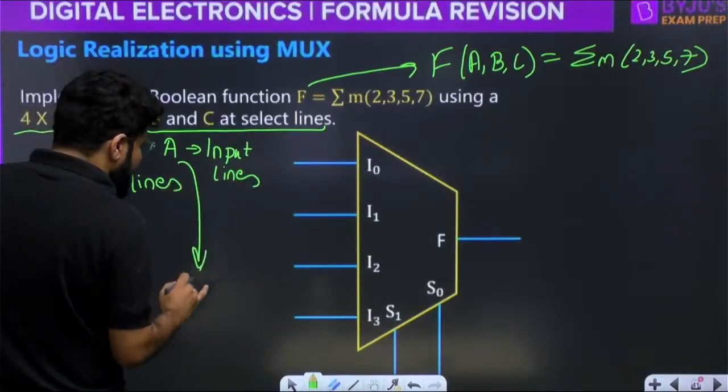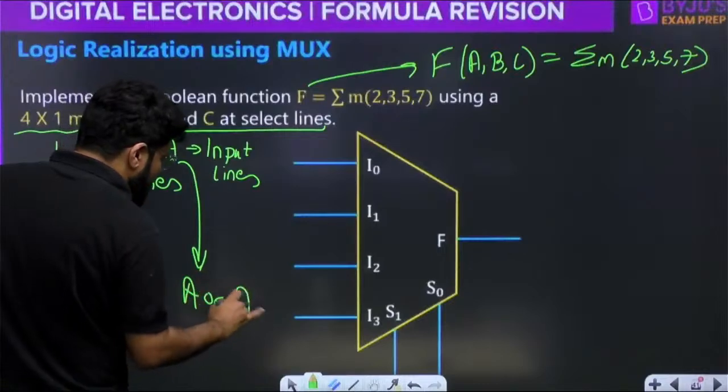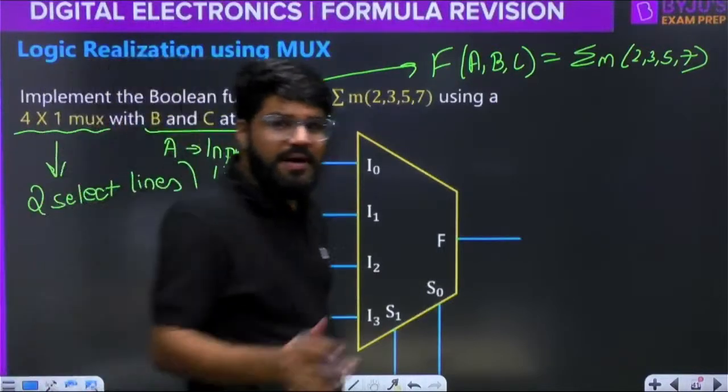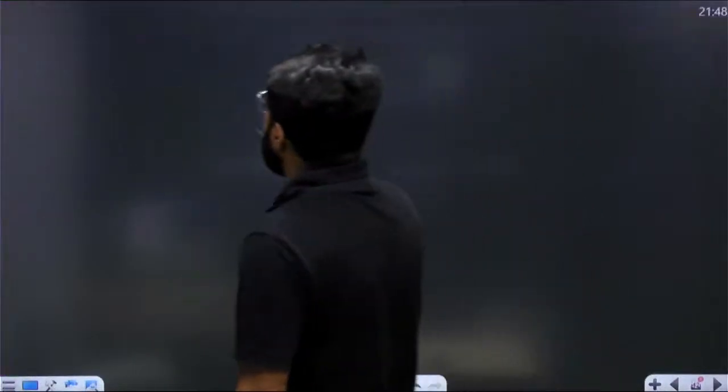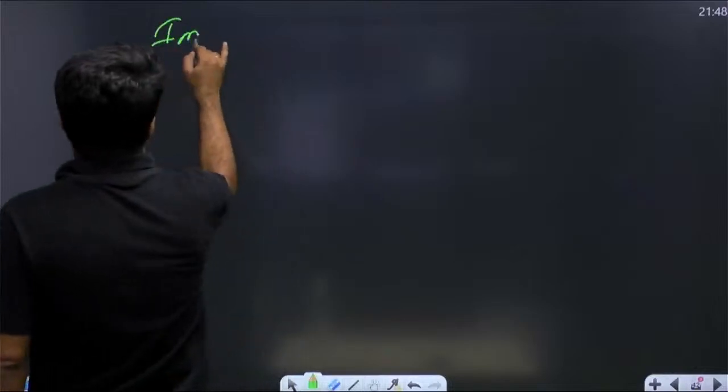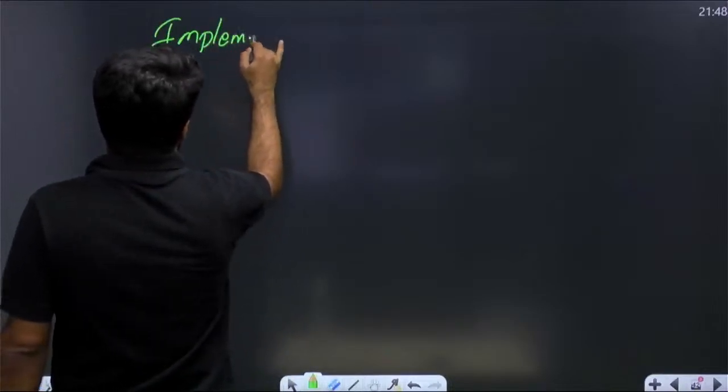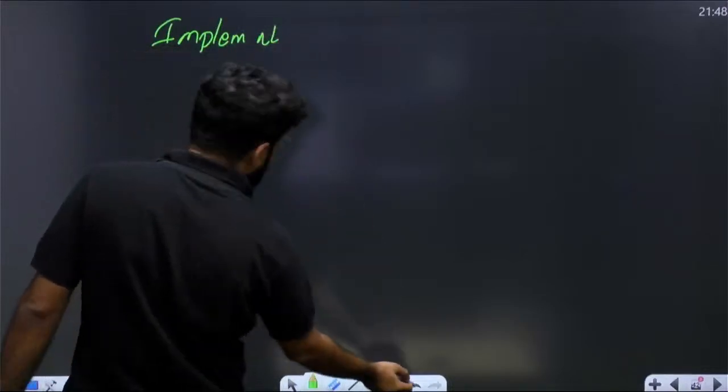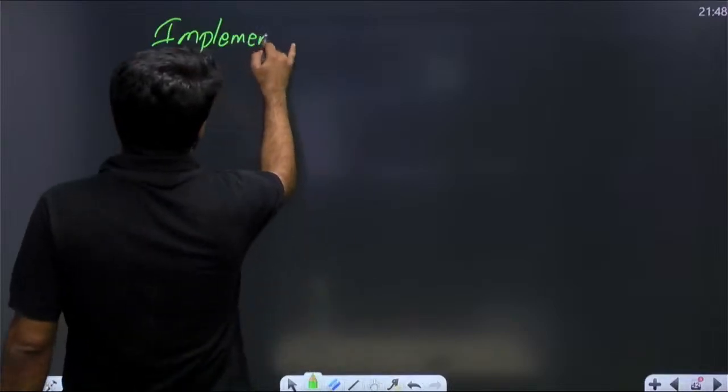When I say A, it could be A or A bar, so I need an inverter as well. But understand the method. The method is the implementation table. There is no formula, but there is a technique.